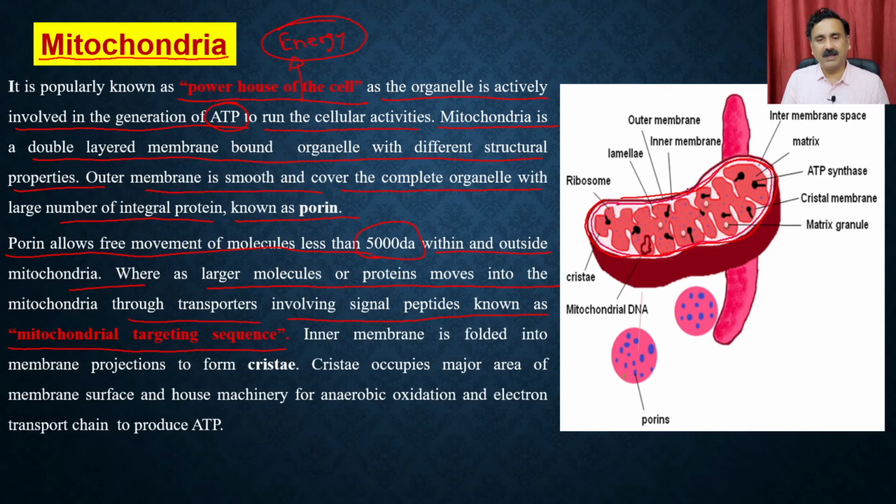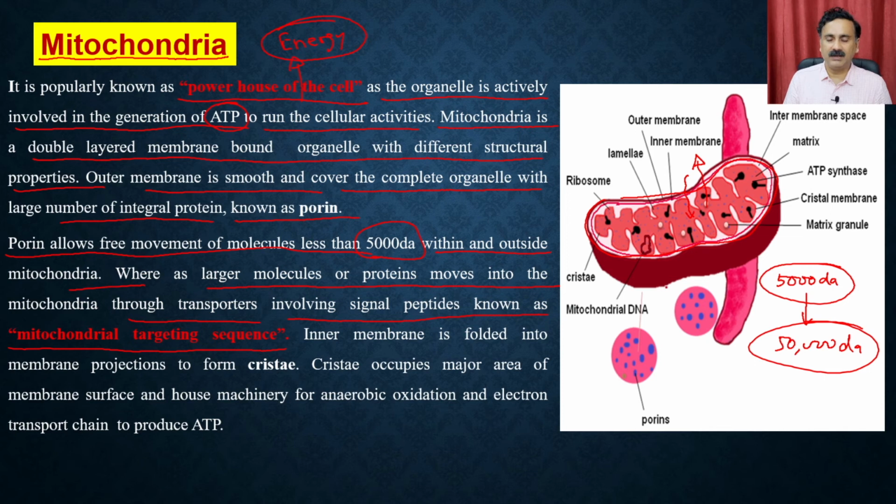So it's not like, just like the nucleus, that anything will be allowed to get in or anything will be allowed to go out. If it is a size of 5000 Dalton, that is the molecule which is going to be allowed to get in through the porins. But if it is bigger than this, suppose you have 50,000 Dalton, then that protein has to go through a well defined mechanism, which means it should have a signal peptide, and that signal peptide should be a mitochondrial targeting sequence. So don't worry about these targeting sequences and all these terminologies, because we are going to discuss that.